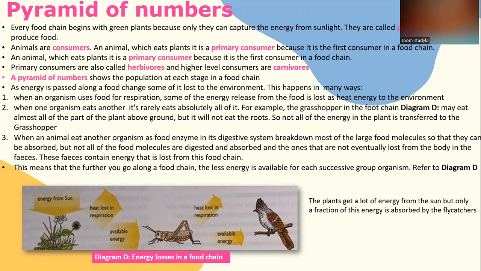These feces contain energy that is lost from this food chain. This means that the further you go along a food chain, the less energy is available for each successive group of organisms. Refer to diagram D. The plants get a lot of energy from the sun, but only a fraction of this energy is absorbed by the flycatcher.